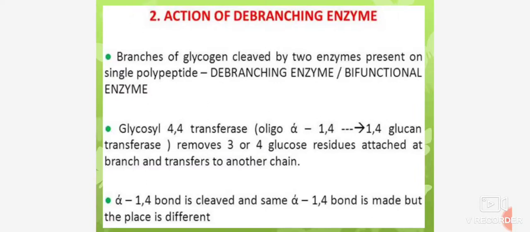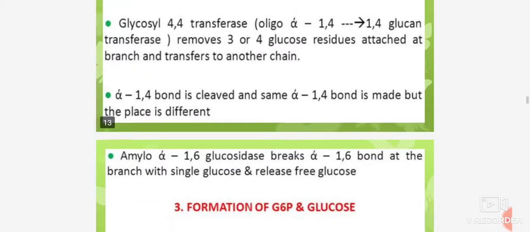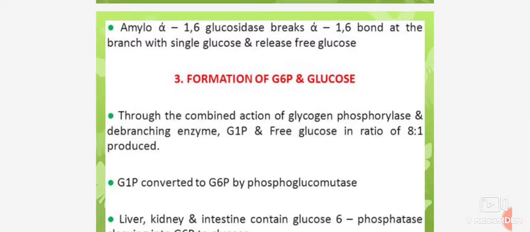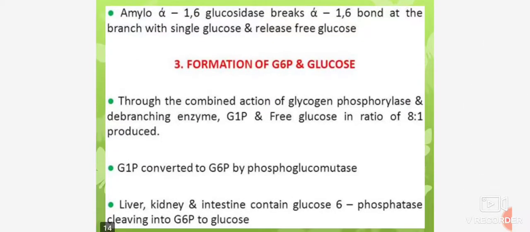An alpha-1,4 bond is cleaved and the same alpha-1,4 bond is made, but in a different place. Then amylo alpha-1,6 glucosidase breaks the alpha-1,6 bond at the branch with the single glucose and releases free glucose.